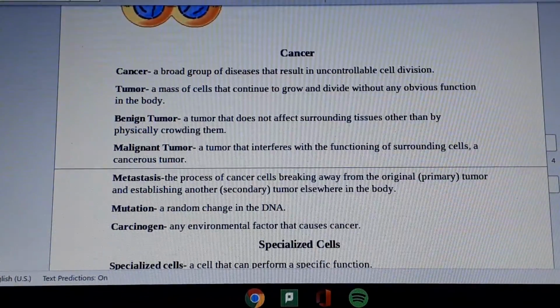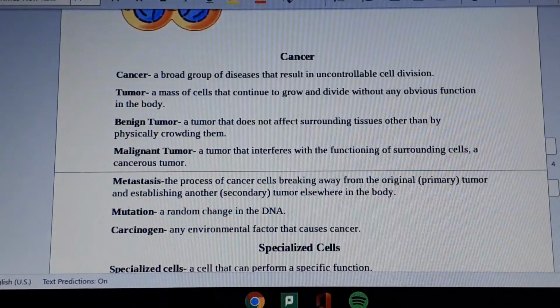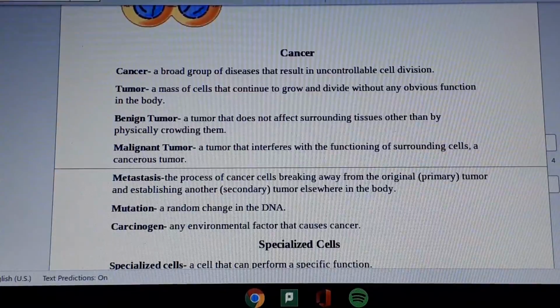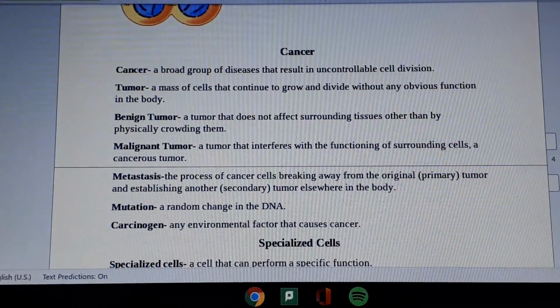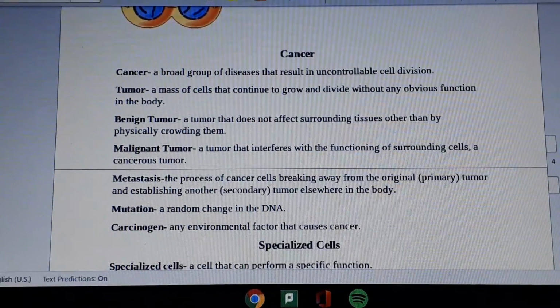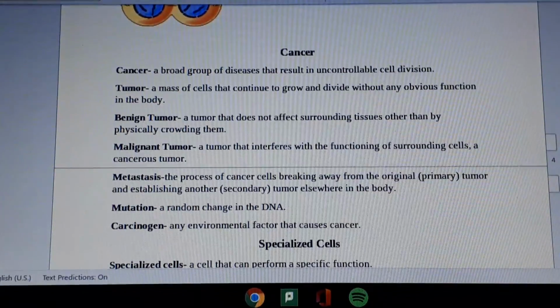Metastasis: the process of cancer cells breaking away from the original primary tumor and establishing another secondary tumor elsewhere in the body. Mutation: a random change in the DNA. Carcinogen: any environmental factor that causes cancer.